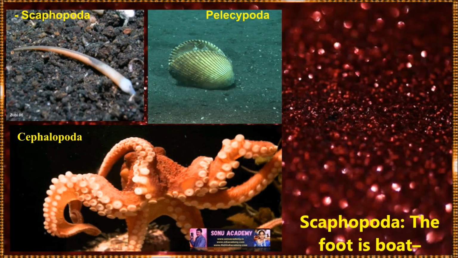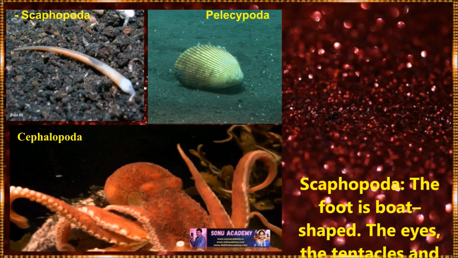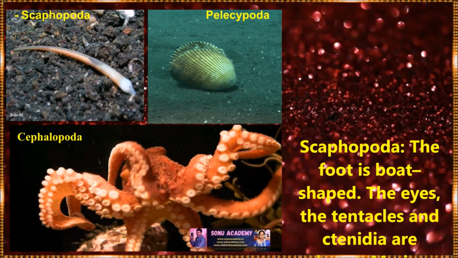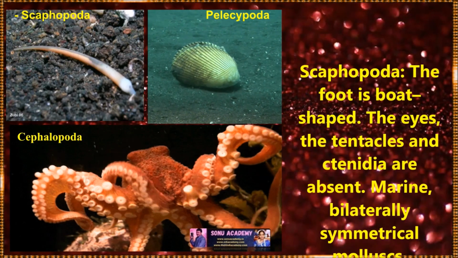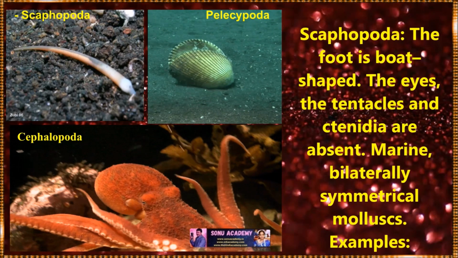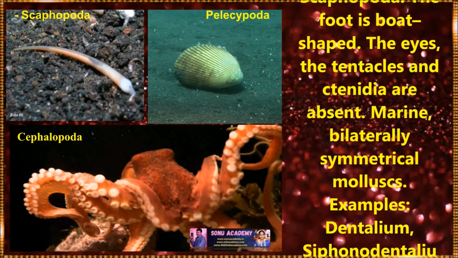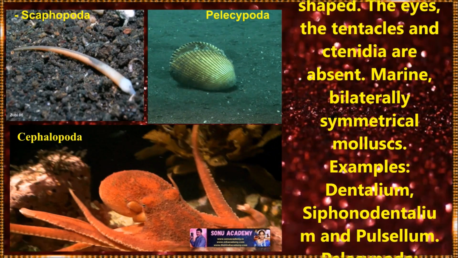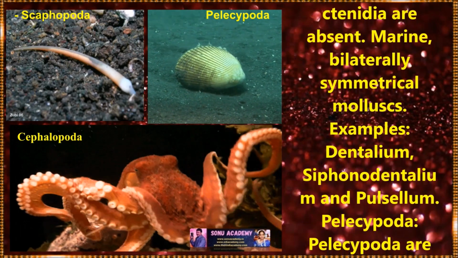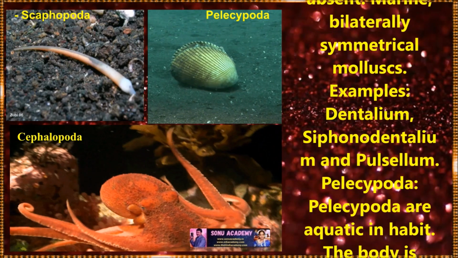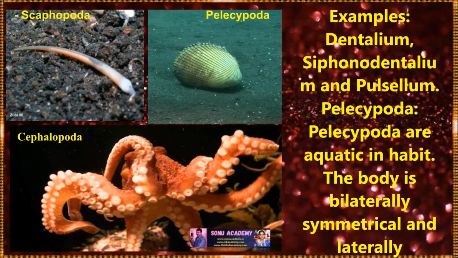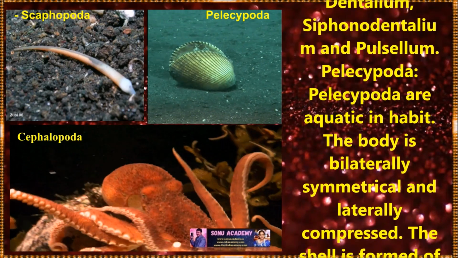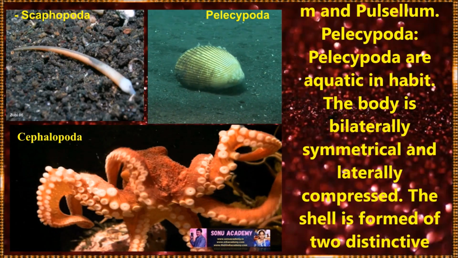Now let us discuss Scaphopoda. In these organisms, the foot is boat shaped, and the eyes, tentacles and ctenidia are absent. They are marine, bilaterally symmetrical molluscs. Examples of this are Dentalium, Pulsellum, etc.